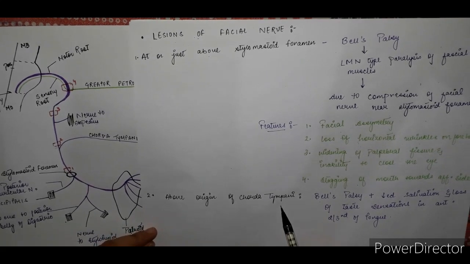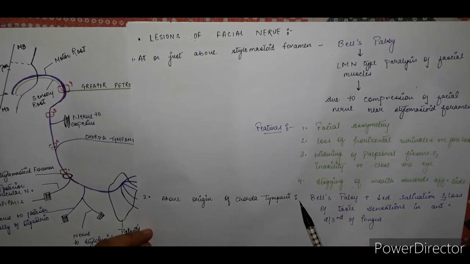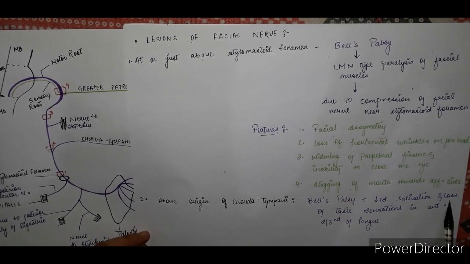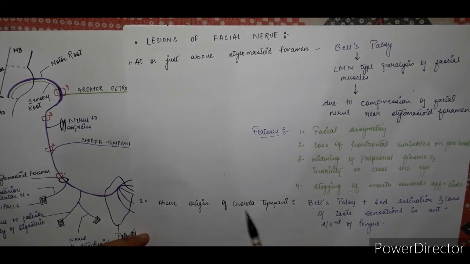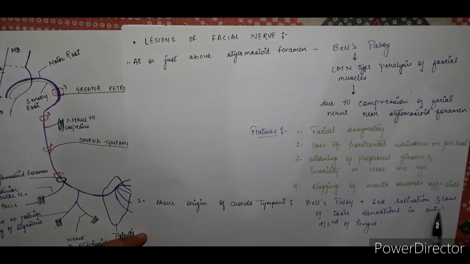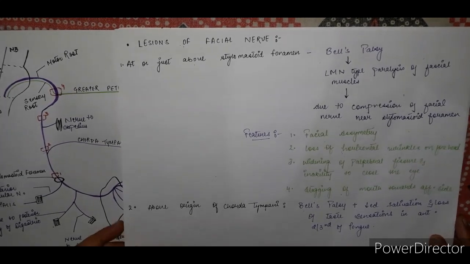Because the chorda tympani nerve supplies the anterior two-thirds of the tongue and provides salivation and taste sensation. So, if the chorda tympani nerve is affected, then Bell palsy along with decreased salivation and loss of taste sensation in the tongue occurs.